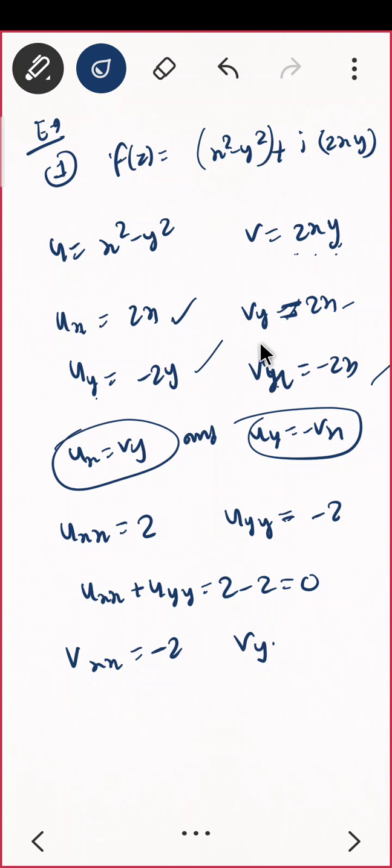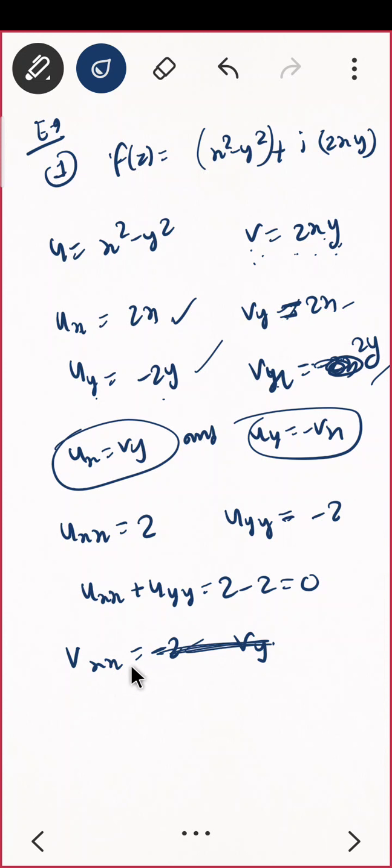This should not be minus. Vx क्या आएगा? It will be just 2y. Correct? That's why ये नेगेटिव का इक्वल है ना. And Vy will be 2x. So I am having Vx is 2y and Vy is 2x.